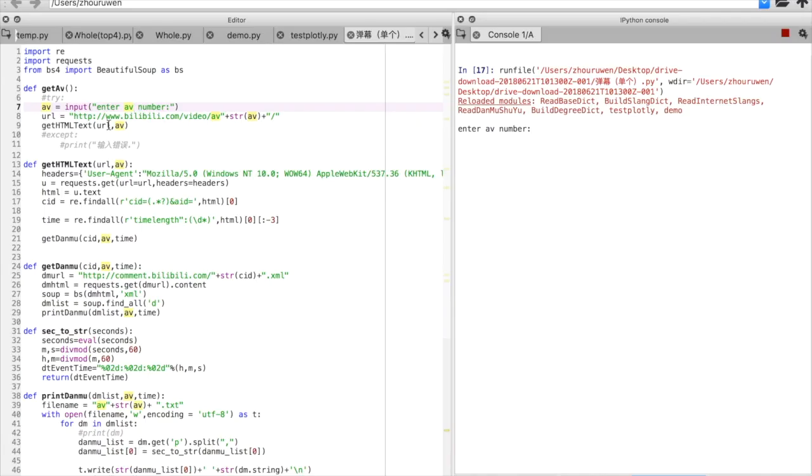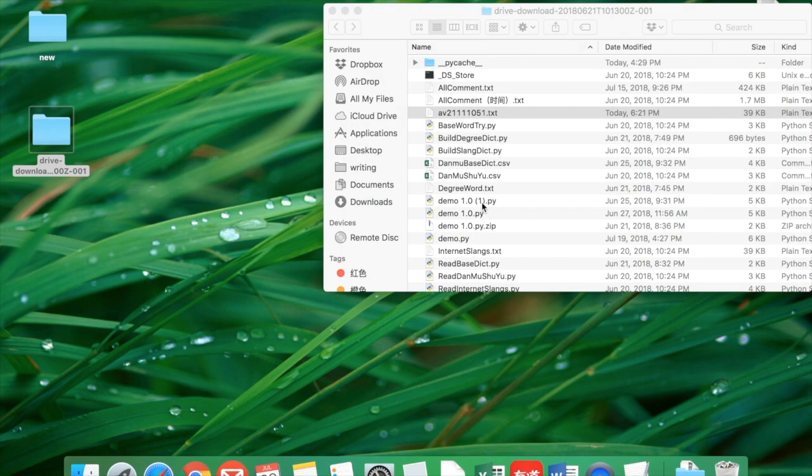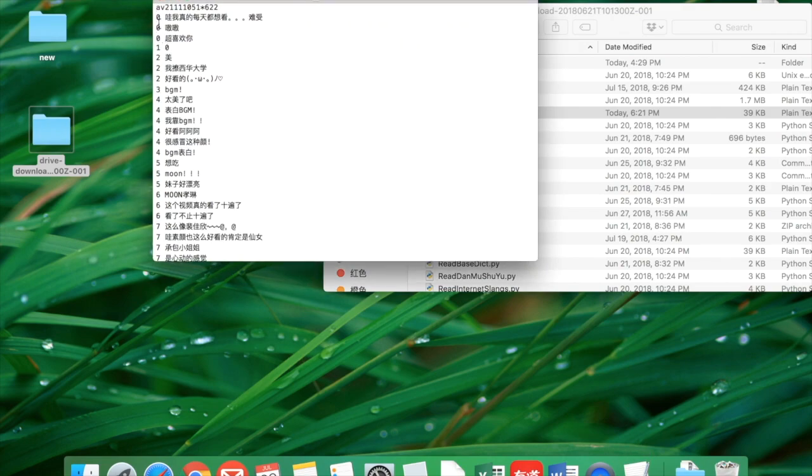Then, we can use a web crawler to get a TXT file that includes all the sources that we want. This is the file that includes the AV number, time length, all the bullet screens, and the time when they are sent. With this file, we can go to our second and most important step.